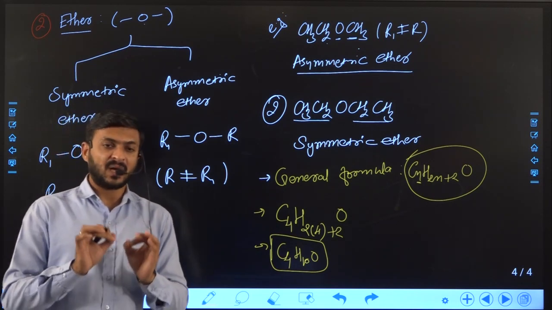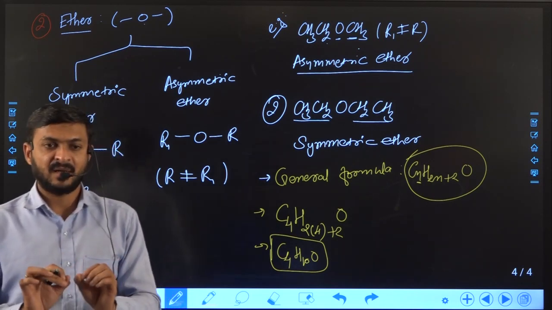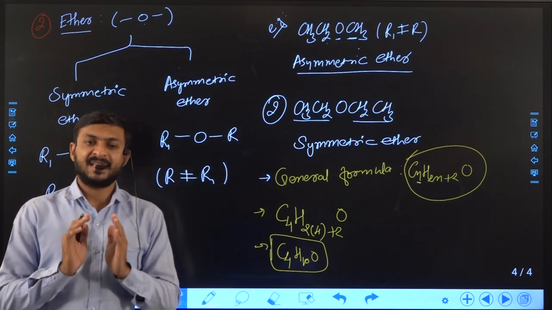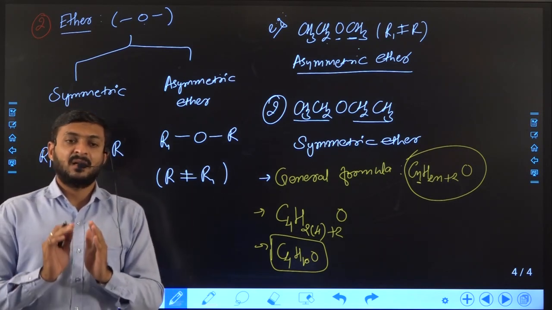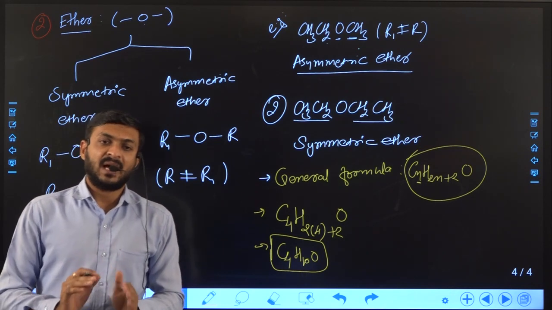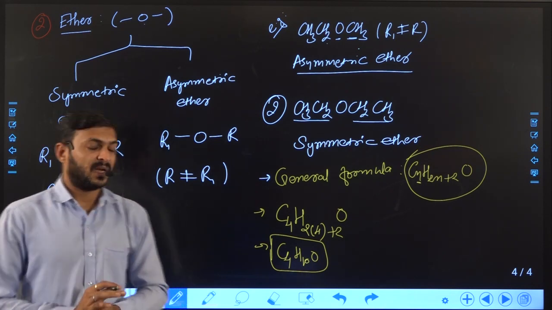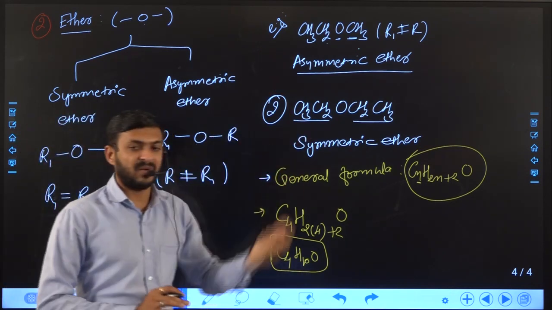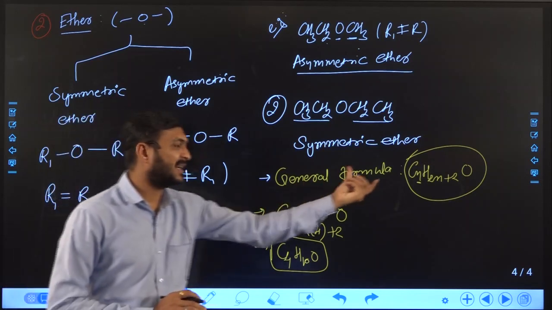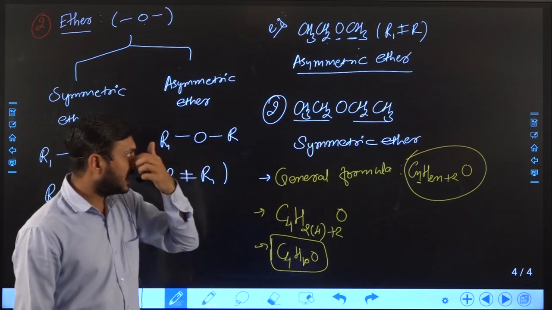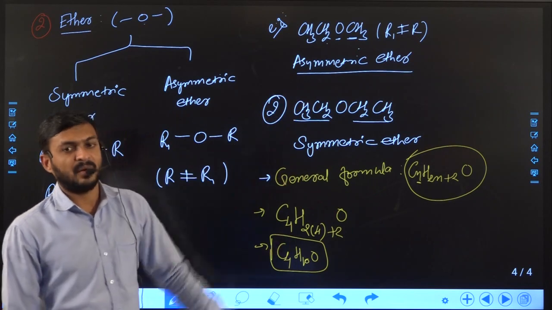If both alkyl groups are different, then the ether is known as asymmetric ether. We can understand this with the help of different examples, and its general formula is CnH2n+2O, which we can apply to all these compounds.